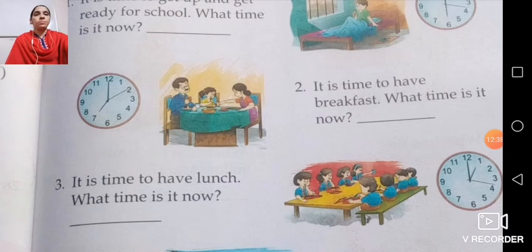Now next: it is time to have lunch. What time is it now? We have lunch after 12 noon. So what is the time here? The time is 1 o'clock.